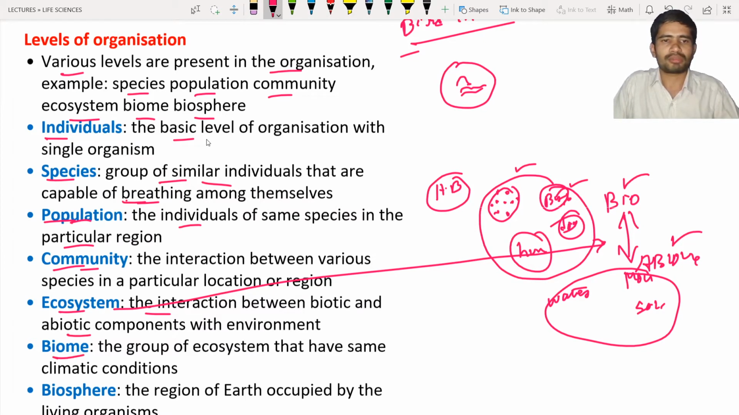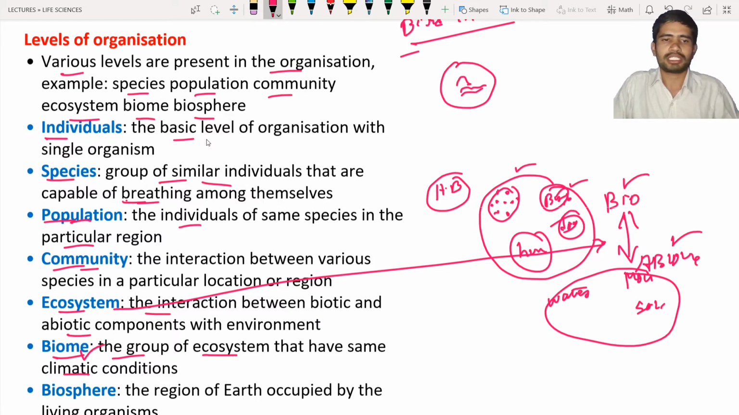So next is a biome. Biome means the group of ecosystems that have the same climatic conditions. So all different communities are present, and all these communities have only particular environmental or climatic conditions. In that case you can call it a biome. So if rain is falling here, each and every organism can feel the rain, and each and every organism can feel the heat, cold, etc. In those conditions we can call it a biome.